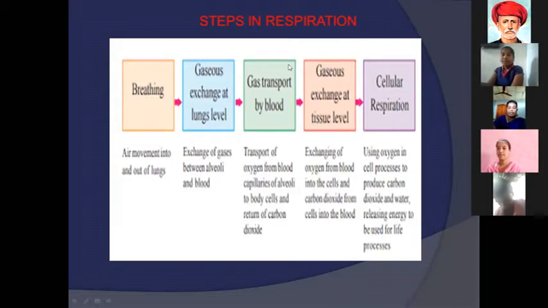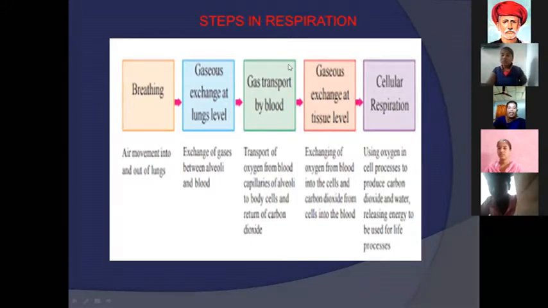The first step is breathing. Breathing is totally connected with the environment, ma. The environment produces oxygen from the plants. And next, the breathing process is like that: air movement into and out of the lungs. Air means the exchange of gases.